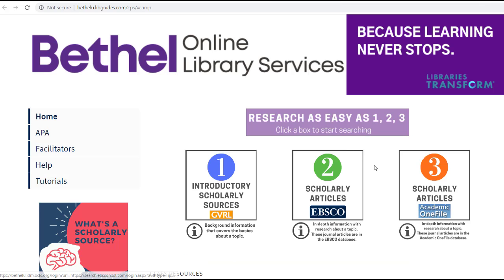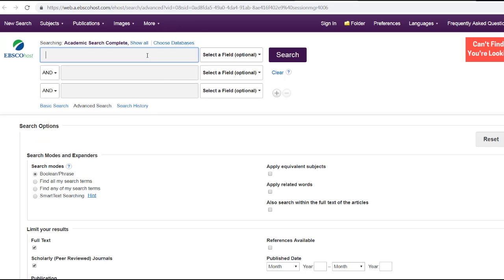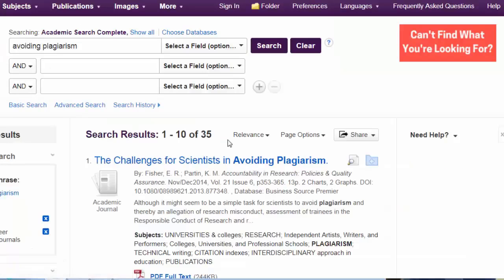And what you're looking for is an EBSCO. So see right here, there's this box, and you would just type in Avoiding Plagiarism and click Search. So see, it's just the website. It's got the articles right here in the middle.